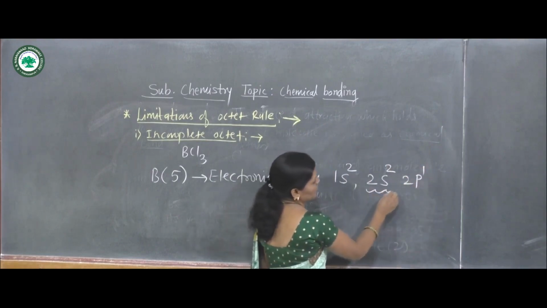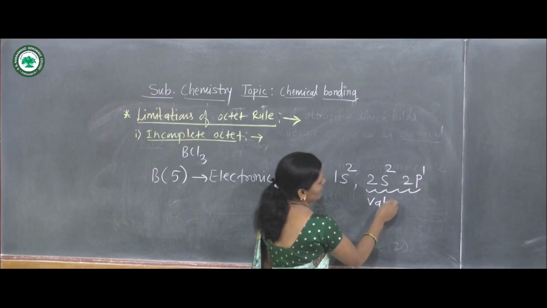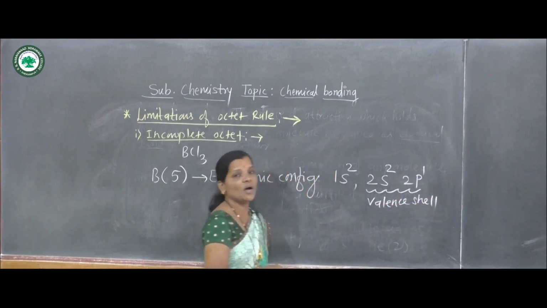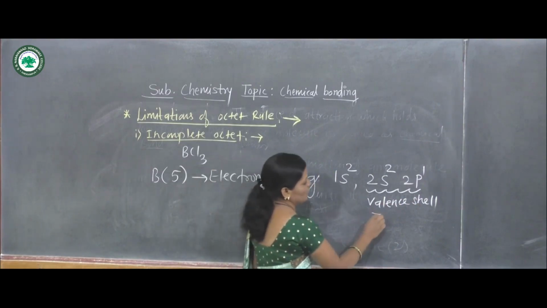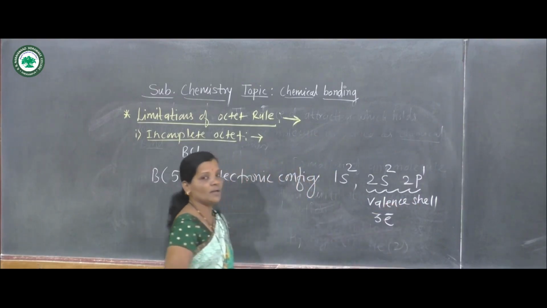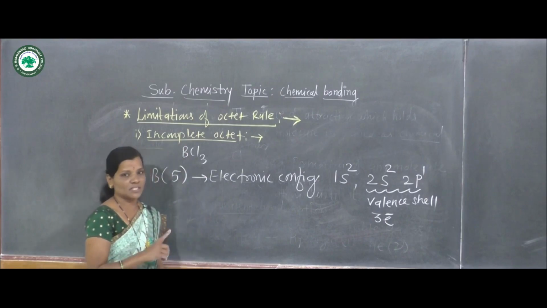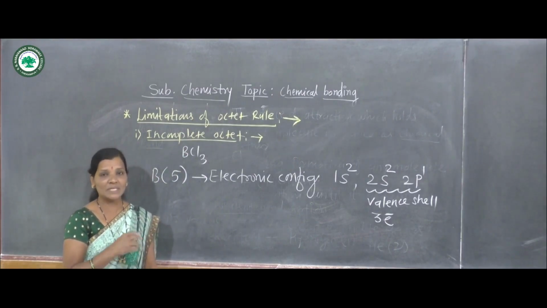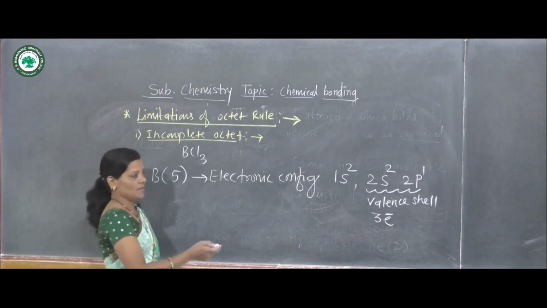That means the outermost shell or valence shell of this boron atom carries 3 electrons.